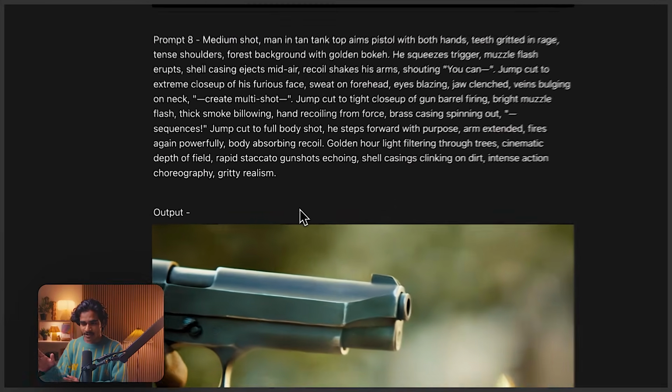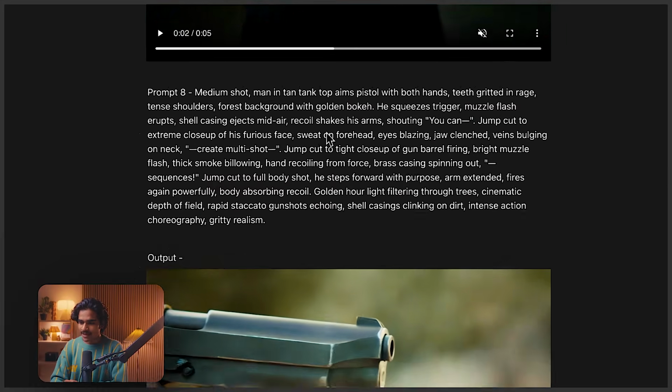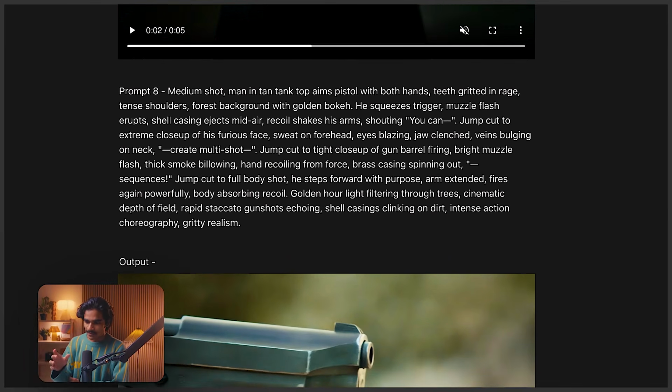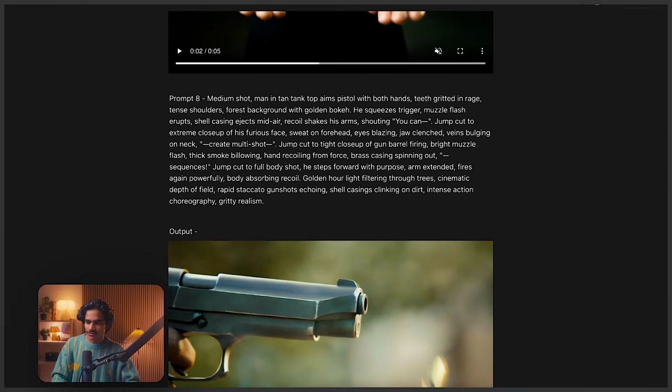And if you look at the prompt, it's again pretty straightforward, and I'll break it down for you. So first, the person starts shooting, and he says the dialogue "you can," and then it jump cuts to the extreme close up of his furious face, and then he says "create multi-shot," and then again it jump cuts to the tight close up of the gun where he's firing, and then he says "sequences." So the dialogue is split between 3 scenes. First he says "you can," then "create multi-shot," then "sequences." When the dialogue is being said in the video, the cuts happen simultaneously, 3 times. So this is the prompting structure. I'll also share more example prompts for you to understand better.